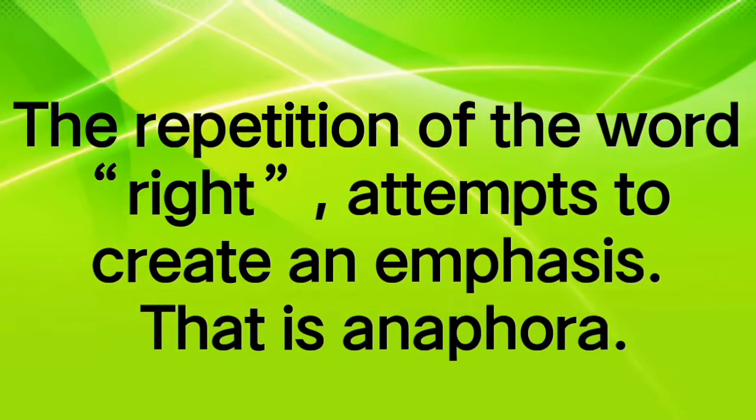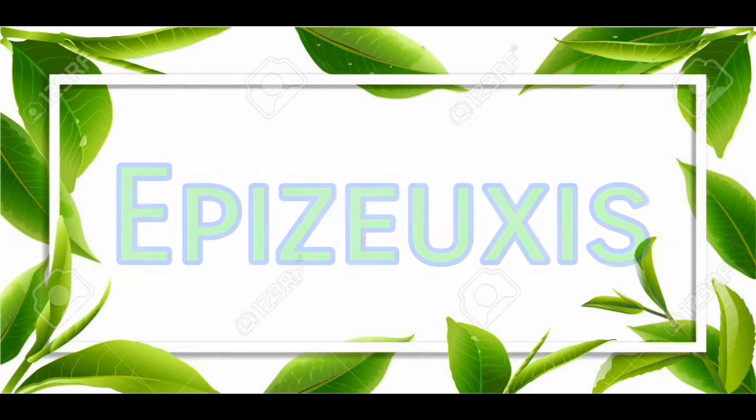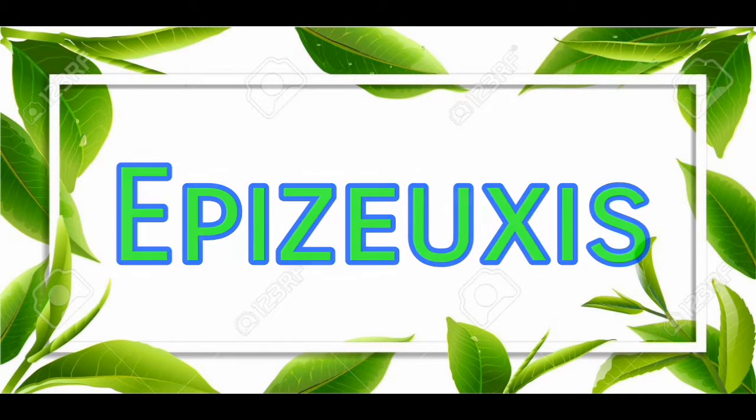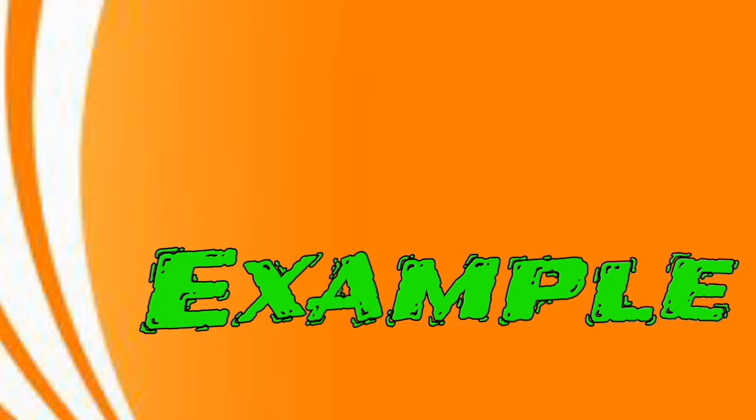The repetition of the word right attempts to create an emphasis. That is anaphora. Number 2. Epizeuxis. It repeats one word for emphasis. Let's take a look at this example.